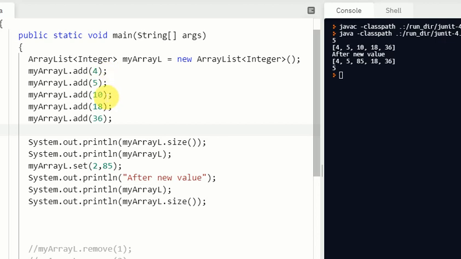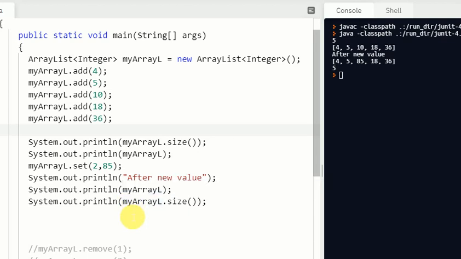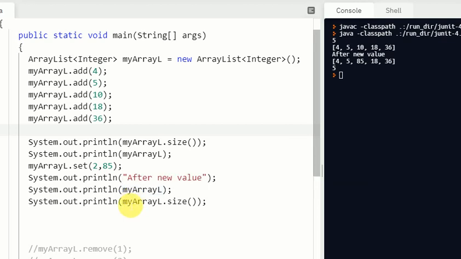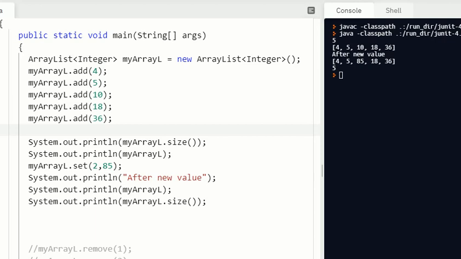So let's run this program and check how our new array list looks. Okay, so see, the array list size is 5 and it has 4, 5, 10, 18 and 36, and after the change we have 4, 5, 85, 18 and 36, and size is the same, 5.